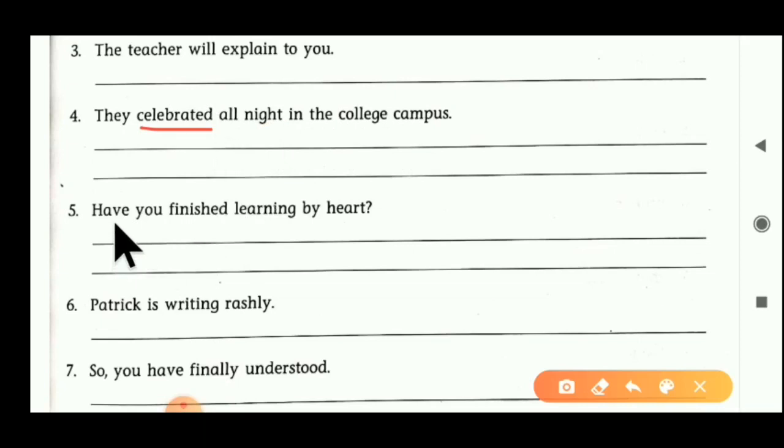Now the fifth one. Have you finished learning by heart? Here finished is an intransitive verb. We have to convert it into transitive form. So the finalized answer becomes: are you done with learning this by heart? So now learning also becomes a transitive verb. Can you understand, students, now?